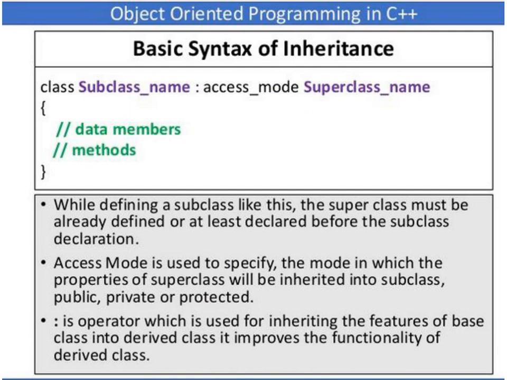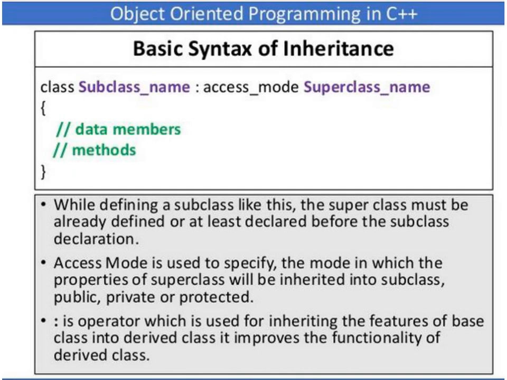Basic syntax of declaring an inheritance. Class is a keyword, subclass name is your child class name, and then we use the colon operator to inherit the features of the base class. Then what is access mode?